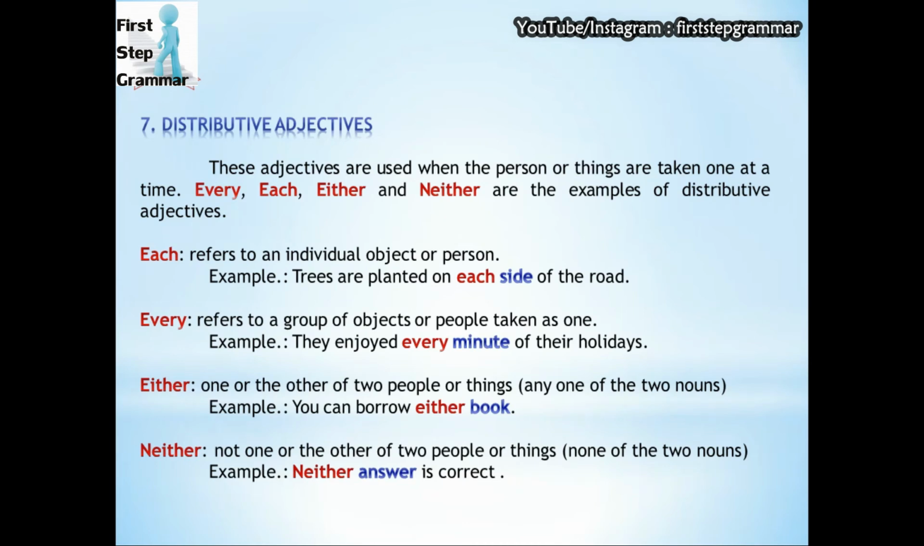One more thing we can see in these sentences is that after each, every, either, neither, we are using a singular noun. And the verb, if it is used in a sentence after neither, either, every or each, should also be singular. Like we can see in the fourth sentence, neither answer is correct. Now, is is used for singular, that we know very well. So we can see that in distributive adjectives we have to use a singular verb.